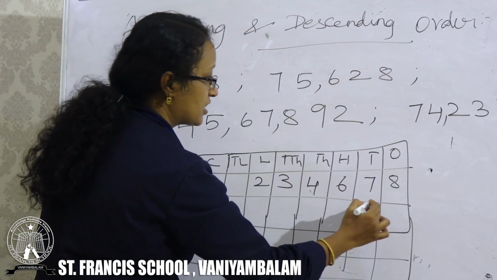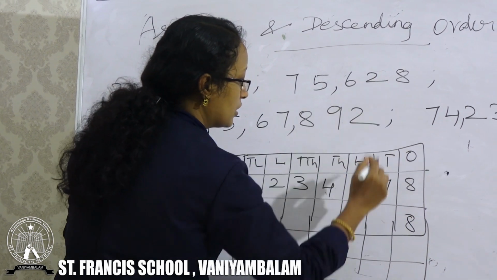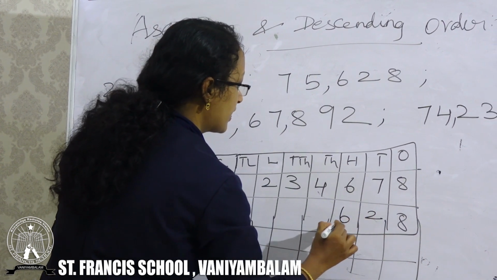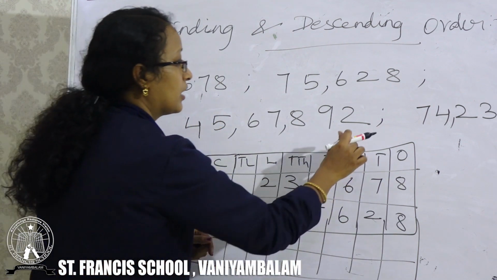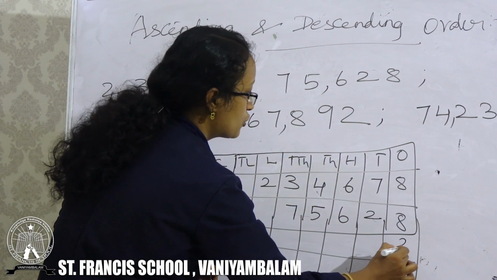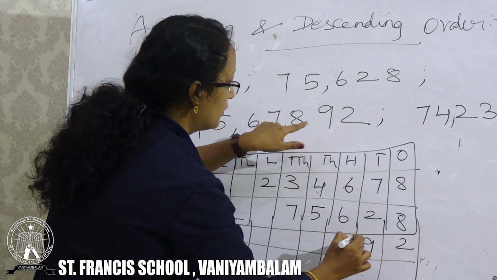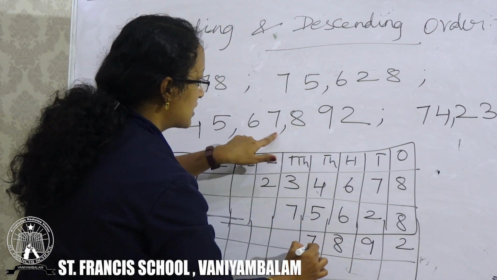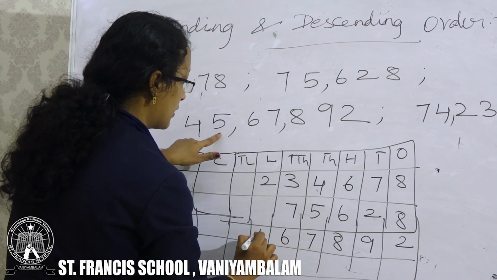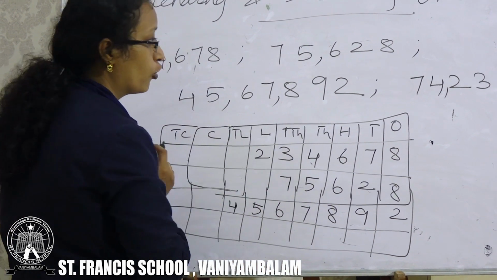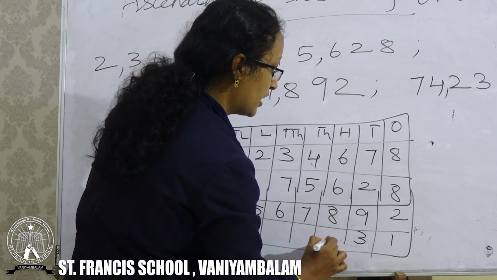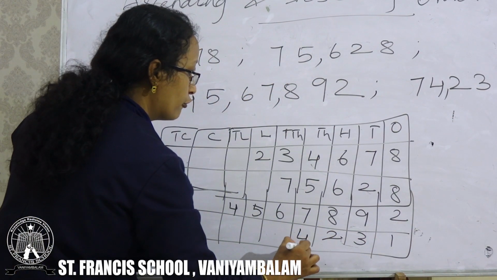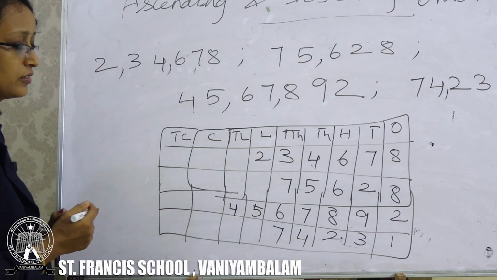Next, 8, 2, 6, 5, 7. Next, 2, 9, 8, 7, 6, 5, 4. Next is 1, 3, 2, 4, 7.